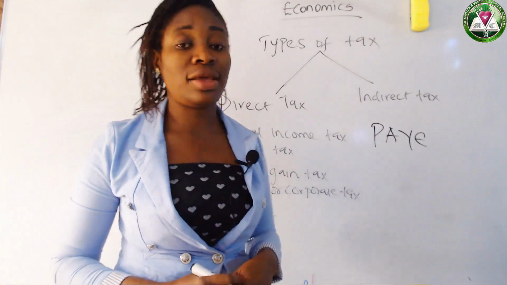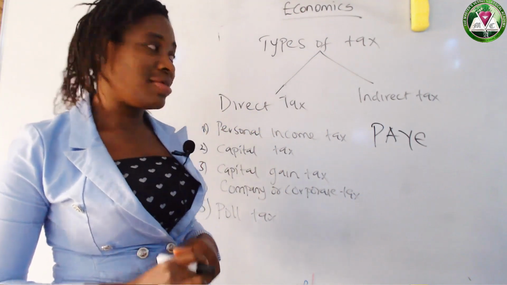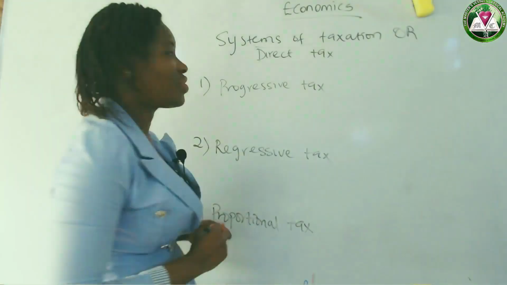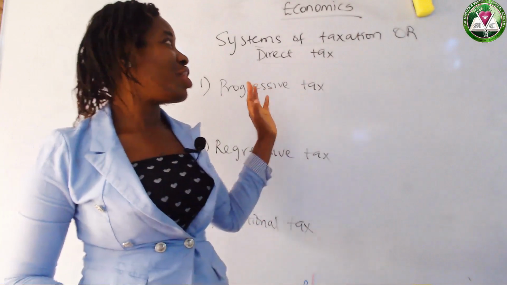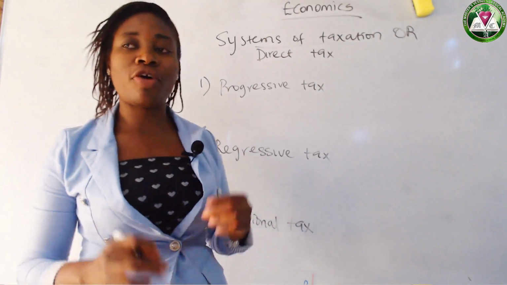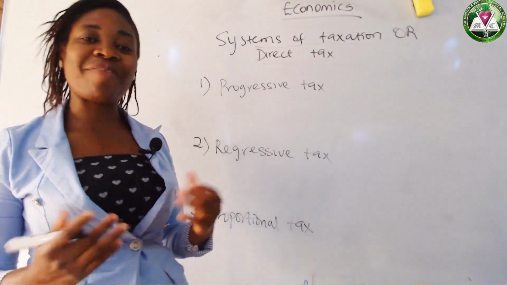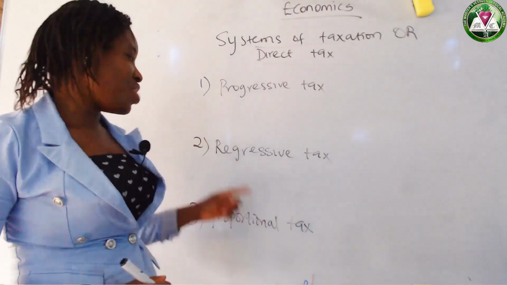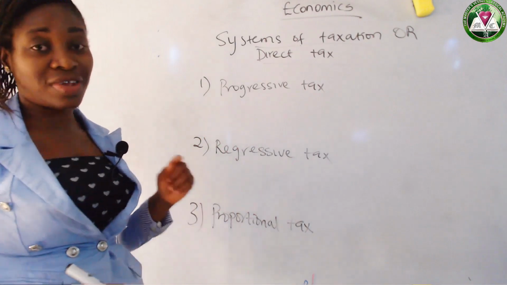Let's look at the final thing that we have for today: systems of direct tax. So let's look at the systems of taxation, or you call it systems of direct tax. We have three of them. We have the progressive tax, the regressive tax, and the proportional tax.